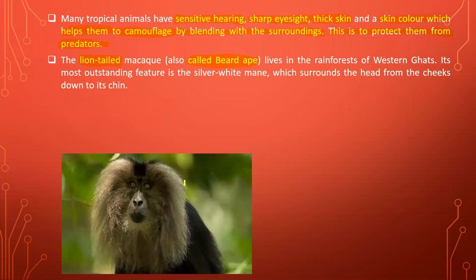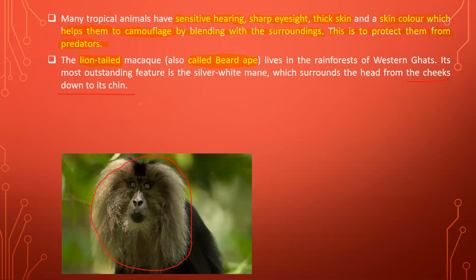And if you observe his neck, or if you observe his head properly, then you can find the structure of the monkey is like this. The silver white mane is there, and it starts from its cheek and ends at the chin.